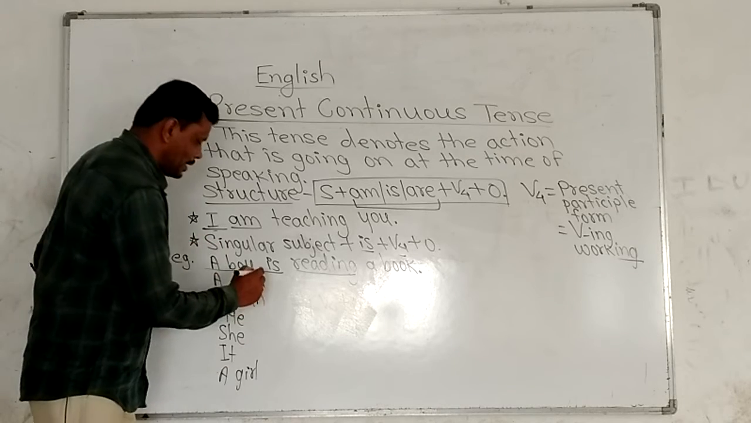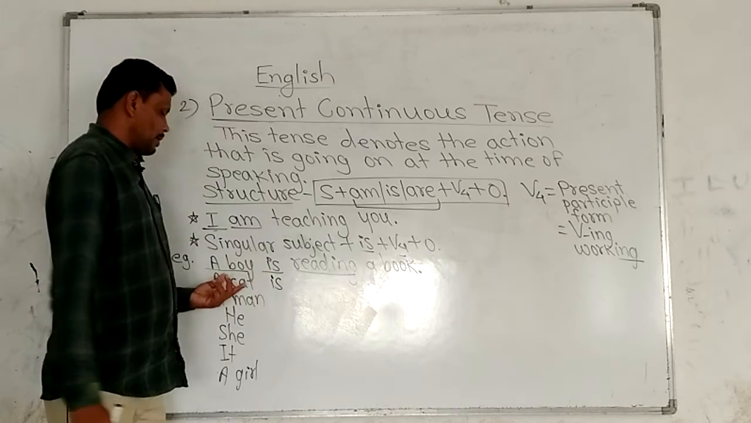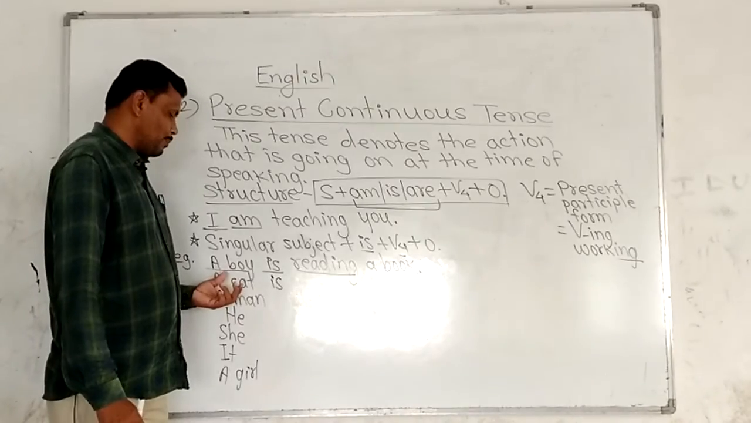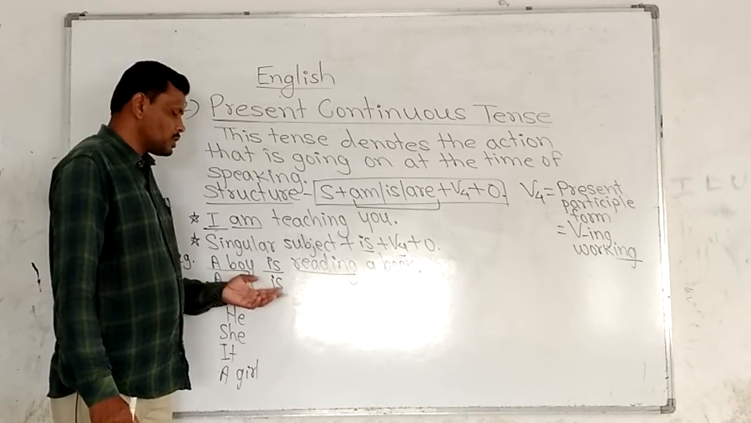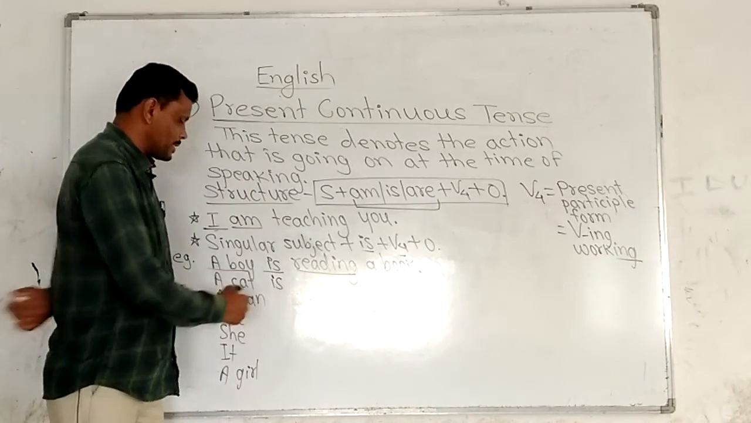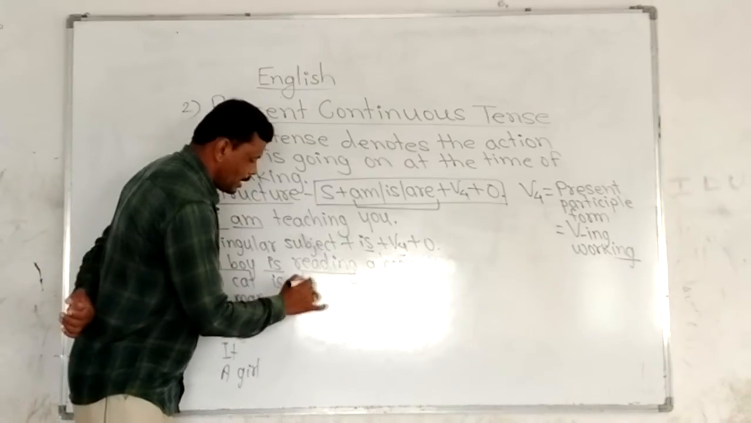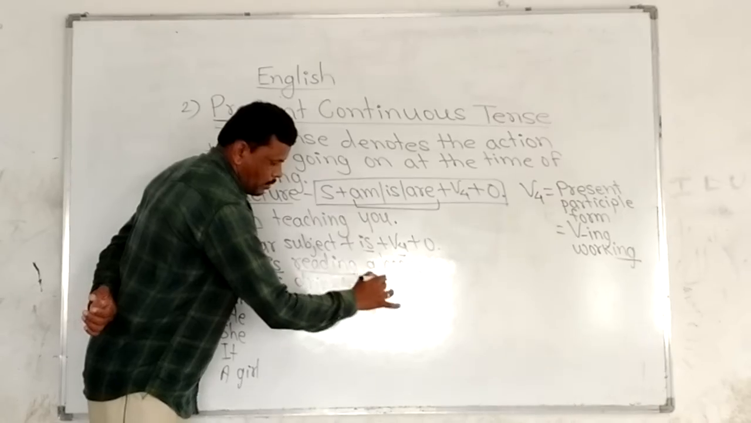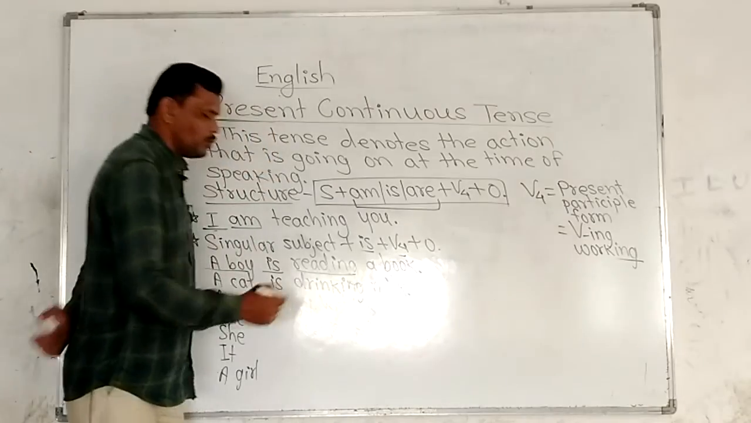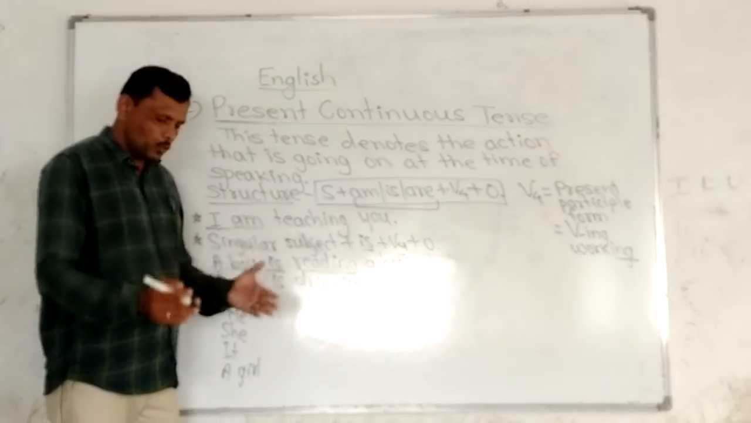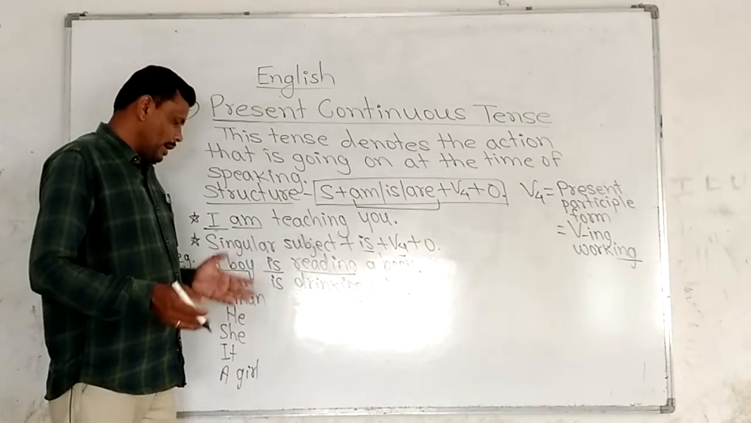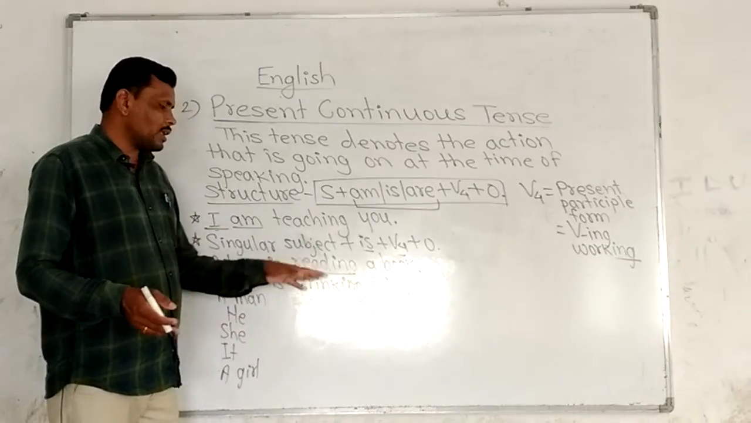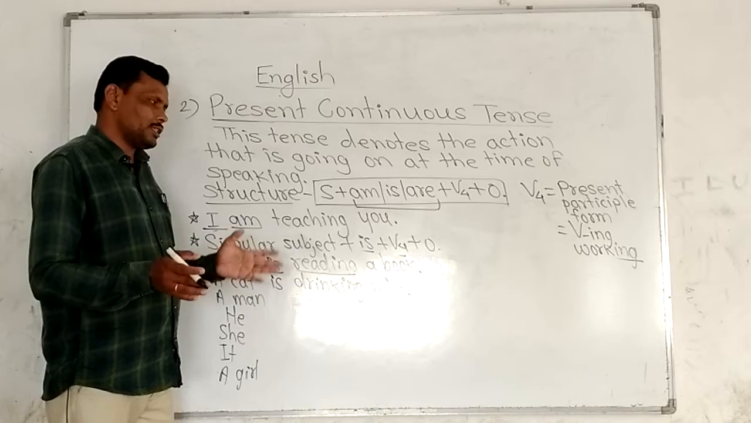Next, a cat is. A cat is a singular subject, and after this singular subject we have to use is in present continuous. A cat is drinking milk. Okay, this tense is used to show the action that is going on at this time. At this time a cat is drinking milk, right.